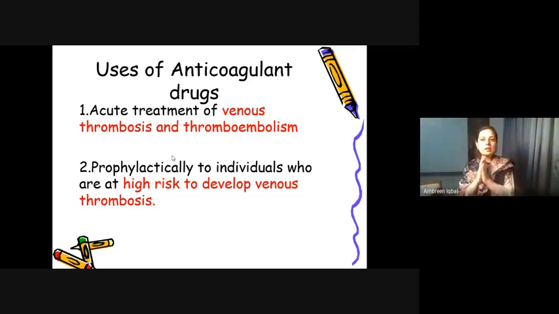So we are thinking they might develop DVT, deep venous thrombosis, as their muscles are not going to pump the blood as in normal circulation. In such a case, DVT has more chance to develop. So prophylactically, meaning for preventive and pre-planned measures, we are going to use anticoagulants.